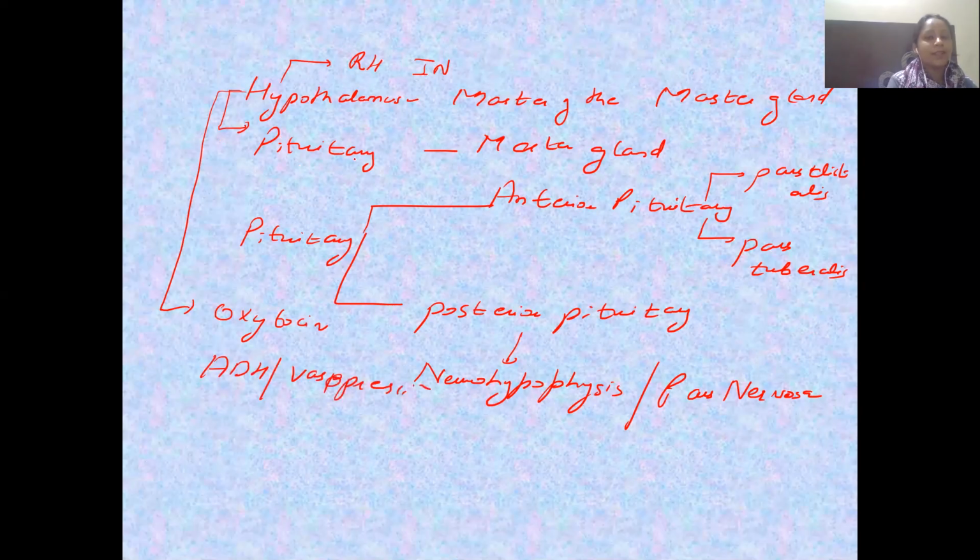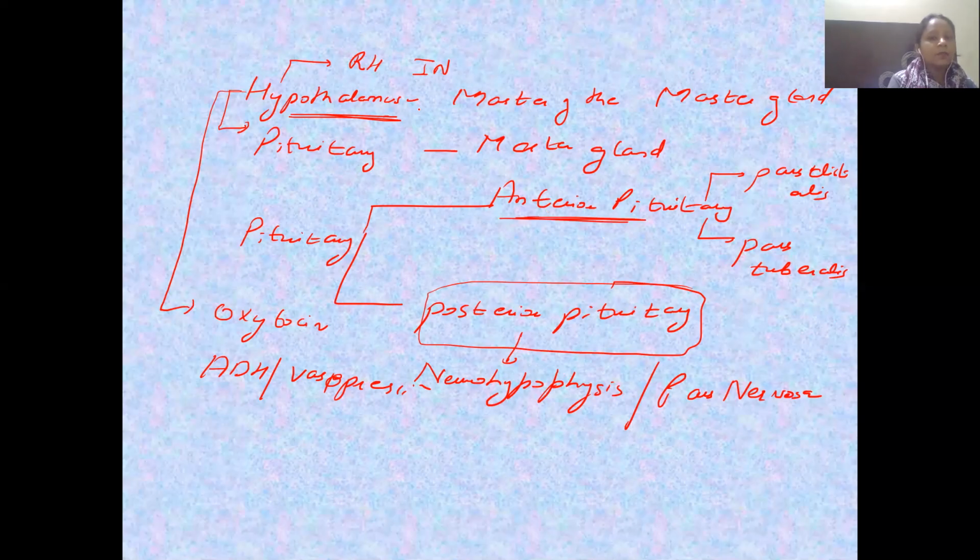These two hormones are directly produced by the hypothalamus, and are stored in the posterior pituitary. That's why we always say that posterior pituitary is under the direct neural regulation of the hypothalamus, as opposed to the anterior pituitary, which is not under direct neural regulation.